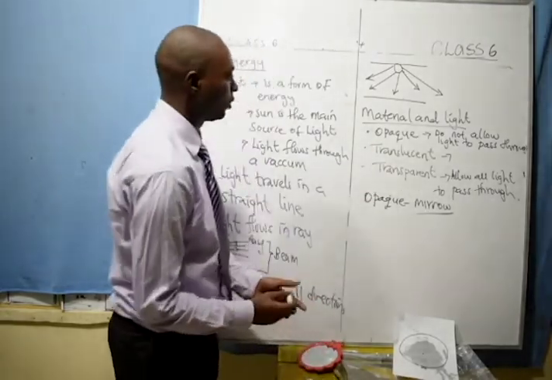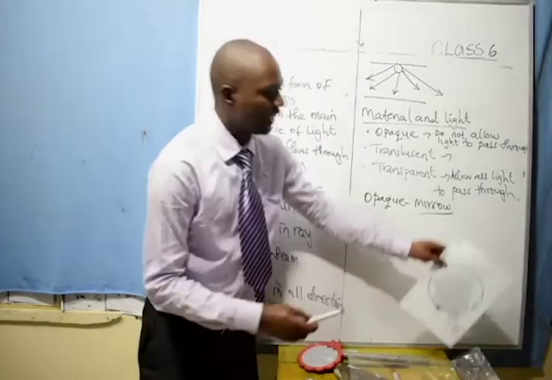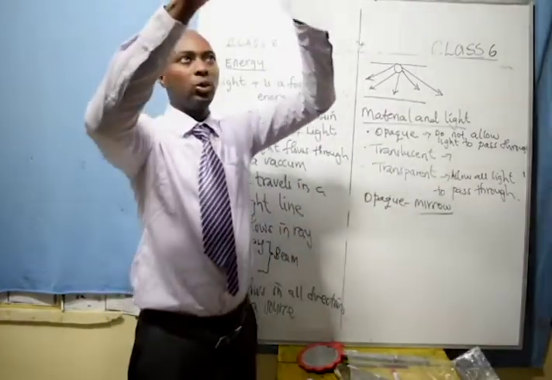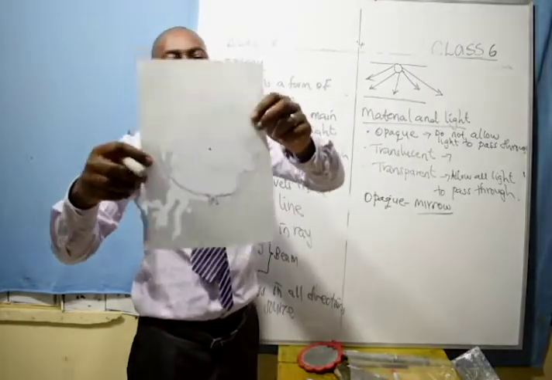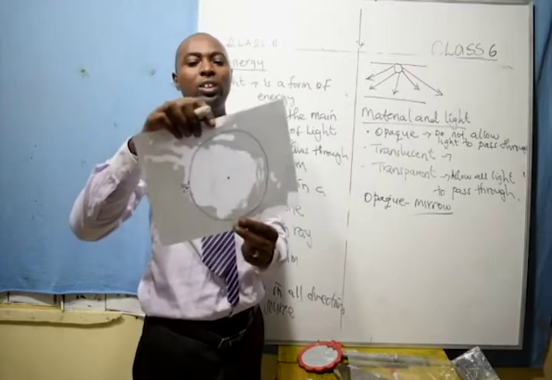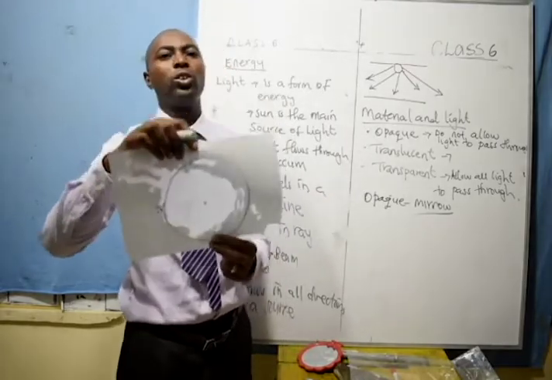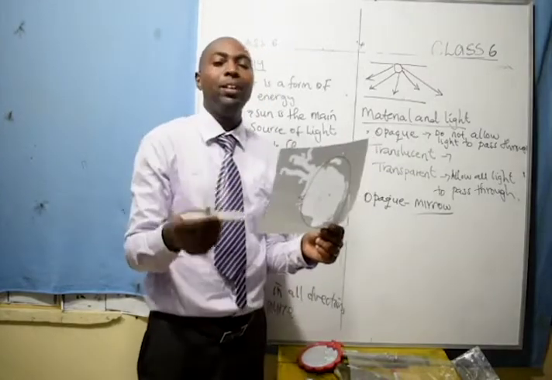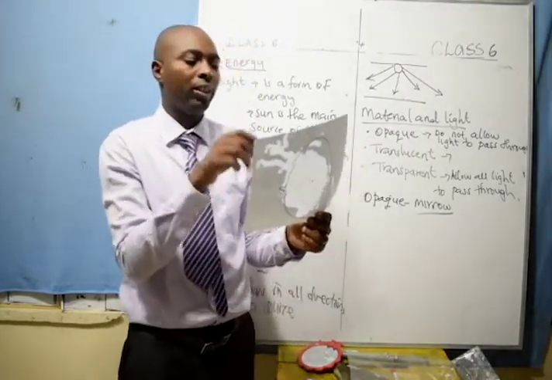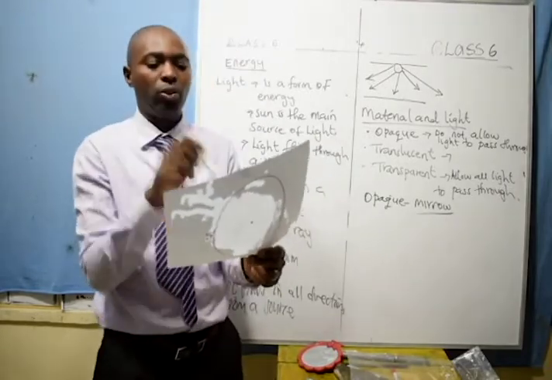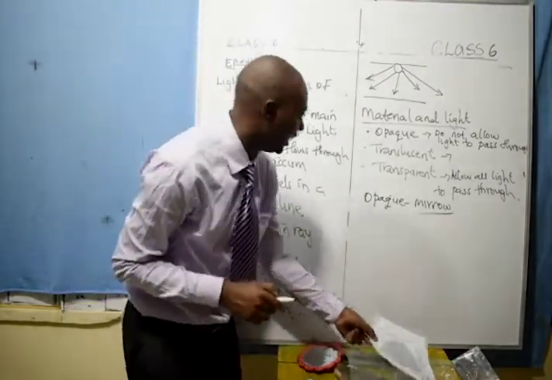Where do you use translucent materials? This nature of material is used, number one, in churches to make translucent roofs. Number two, they are also used to make window panes in the bedroom. They are also used in buildings where doctors are attending to a sick person, maybe a person who is naked, so you cannot see what the doctors are doing. They use translucent material so that light can pass through and they can see. Number two, you cannot see from the outside.